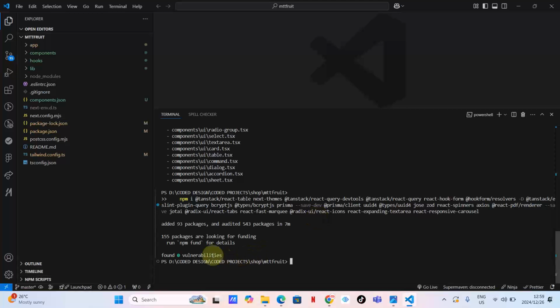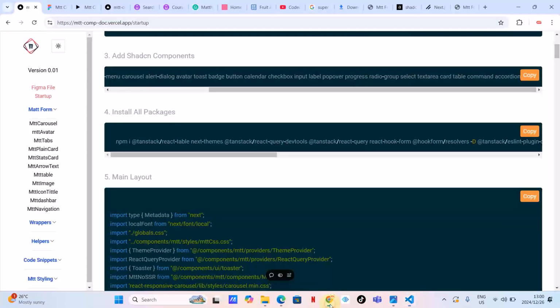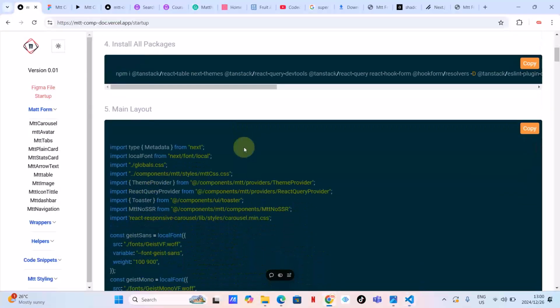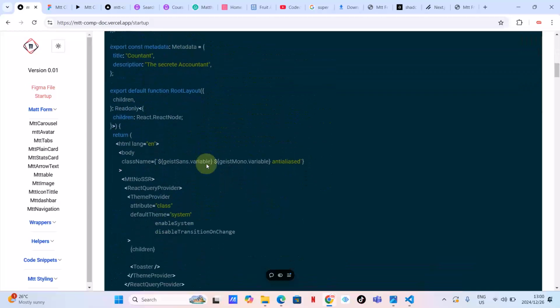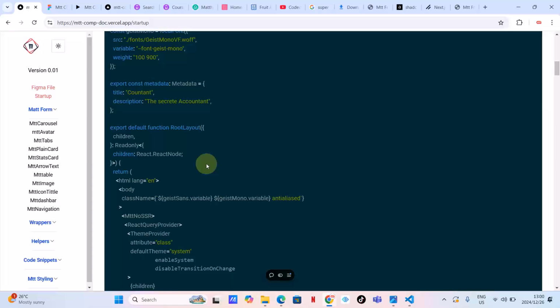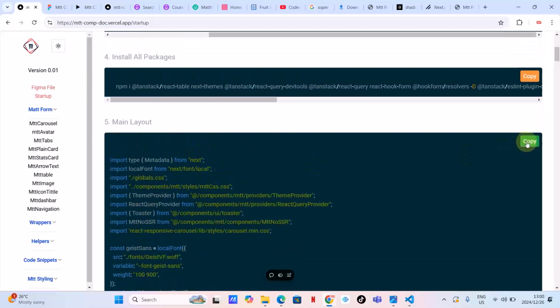Hey guys, as you can see, we've just installed all the necessary packages that we need without a hassle. So for now, I'm just going to, should I run it? Obviously there will be some errors, I'm thinking. Okay, so let's just continue with the setup, so that I can run the project when I'm done with the setup. Okay, so the other thing that you need to do now, you need to create a layout. Okay, you need to override the layout page that you have, which is the main layout. Okay, so what we are going to do, we are just going to copy this.